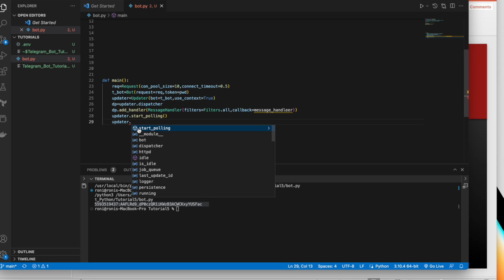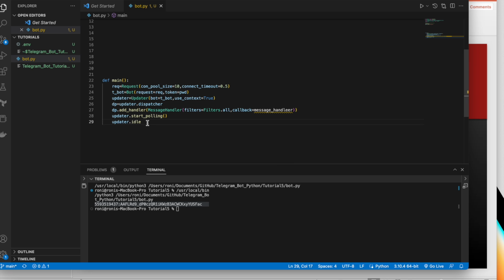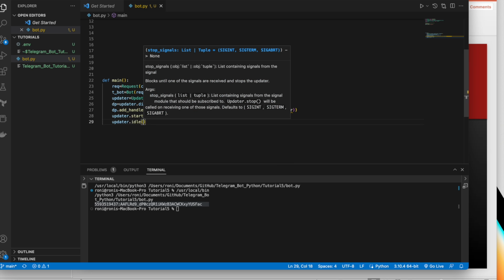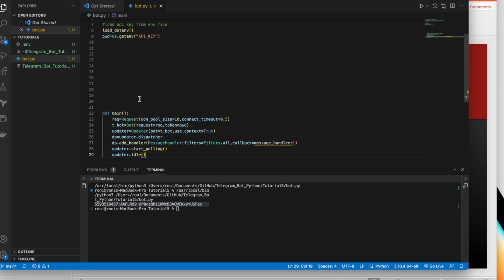So if you don't make this thing idle, what will happen? Basically it will keep on running, and it will keep on trying to check whether messages are there. But if you make this thing idle, what is actually going to happen? If there is no message, it is not going to do anything, right? The moment it gets a message, it will start working.